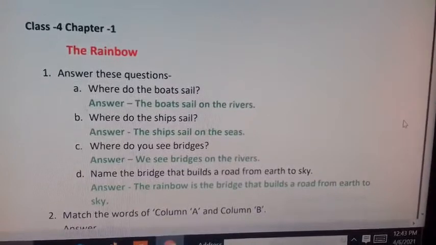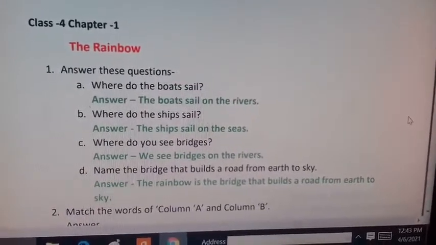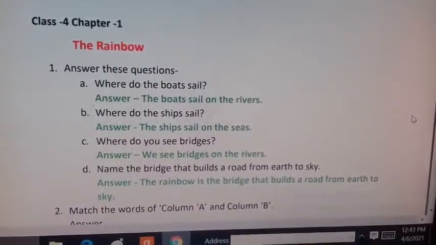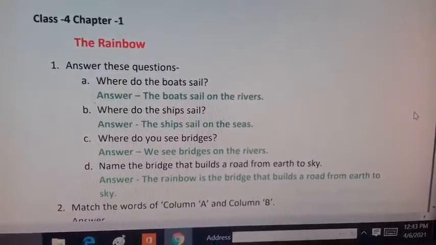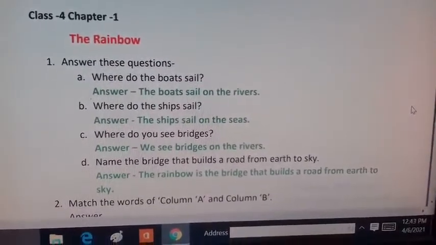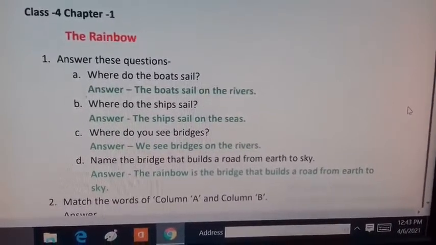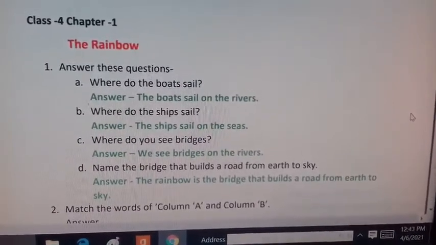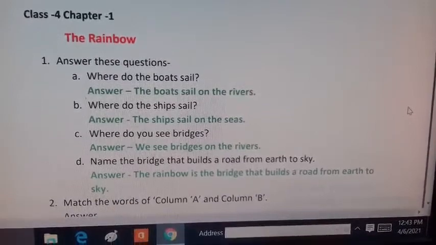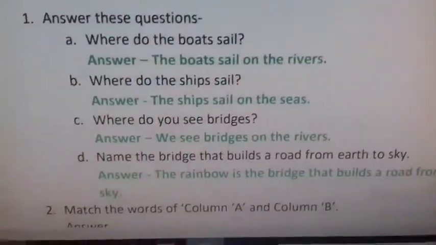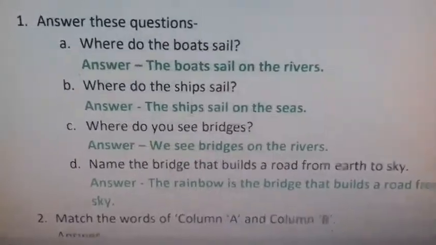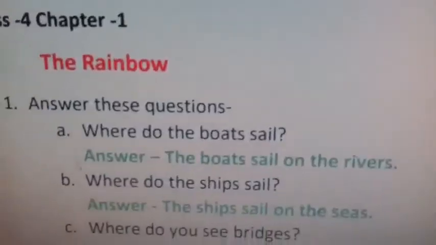Today we shall continue the class of 4, that is chapter 1, and the chapter is The Rainbow. In the last lecture we read the poem The Rainbow. Today we shall do the exercise work. In this, question number 1 is: answer these questions.